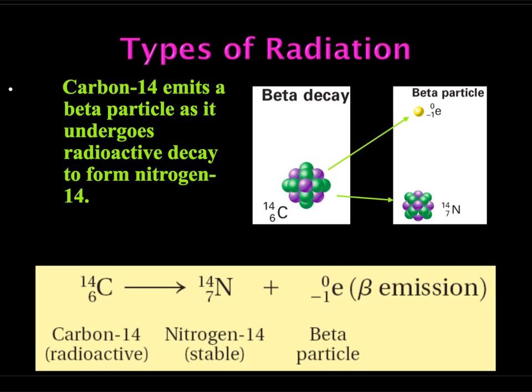It's going to make a proton and an electron, and it shoots that beta particle out, the electron, and then it's got this extra proton sitting there in the nucleus and one less neutron. Well, one more proton means that it doesn't have an atomic number of 6, it has an atomic number of 7. So it has now morphed into nitrogen and not carbon anymore.